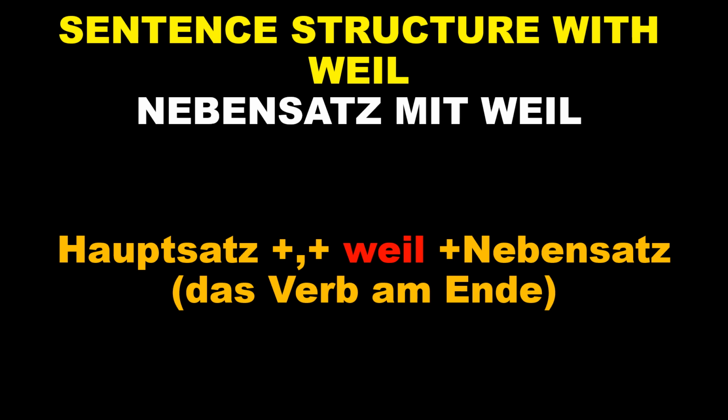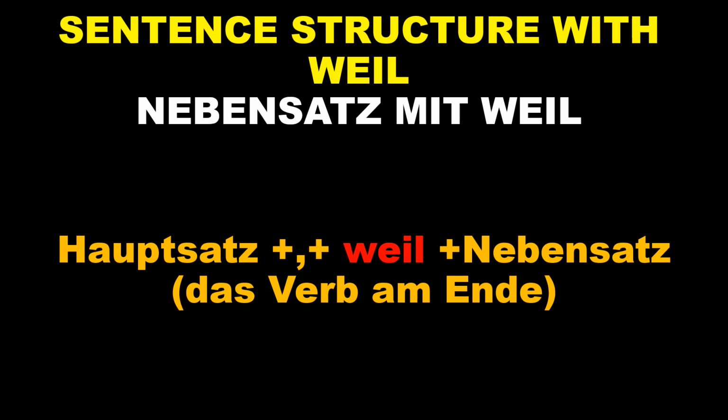This means the Hauptsatz, the main clause, plus a comma, plus the connector weil, which in English is because, plus the Nebensatz, which is the subordinate clause. And in German, the verb comes at the end of the sentence in the Nebensatz when we use weil.